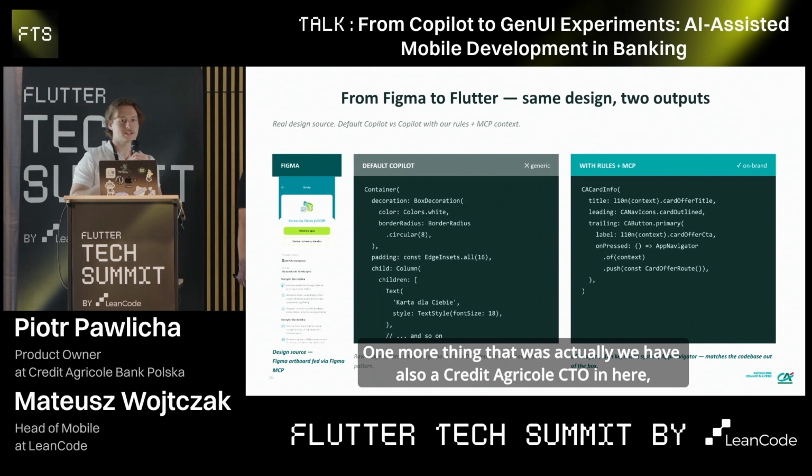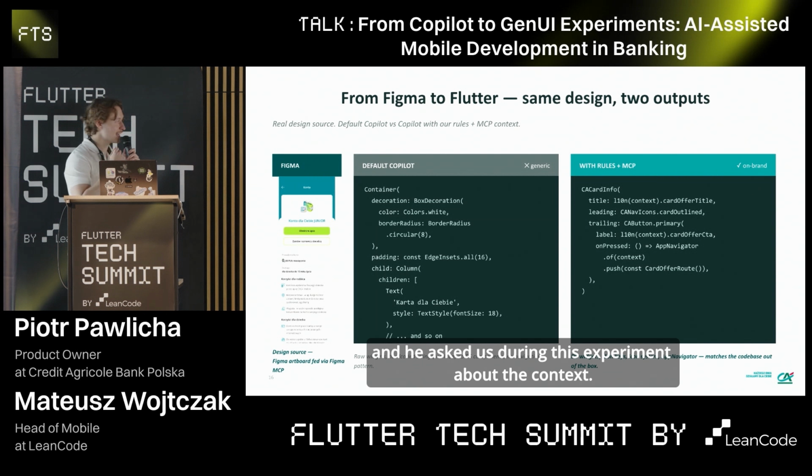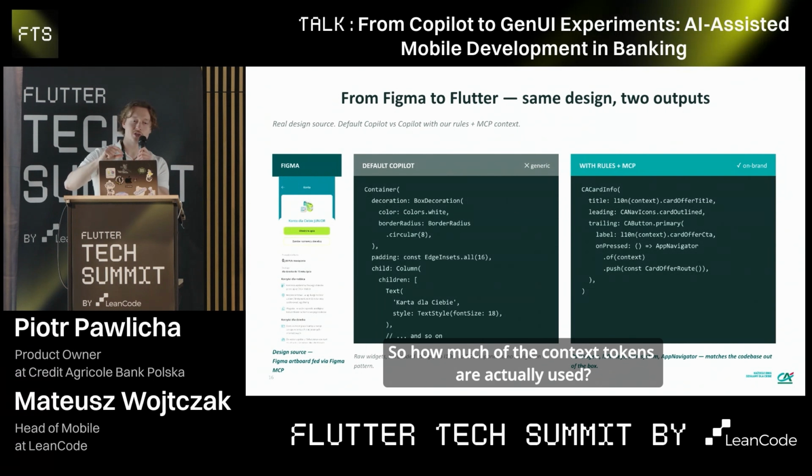One more thing: we also have a Credit Agricole CTO here, and during this experiment he asked us about the context, so how many context tokens are actually used.